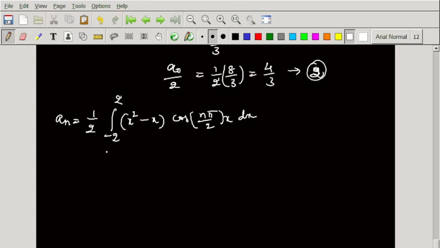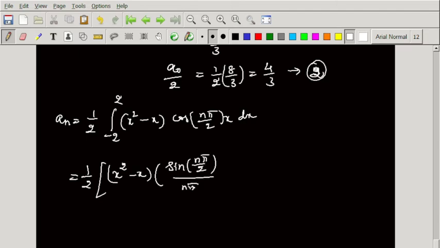So here I am integrating this one directly. So do it a little bit carefully. And here x square minus x, we must write it as it is. Then integrate this cos. Cos integration is sin n pi by 2 dividing by n pi by 2.